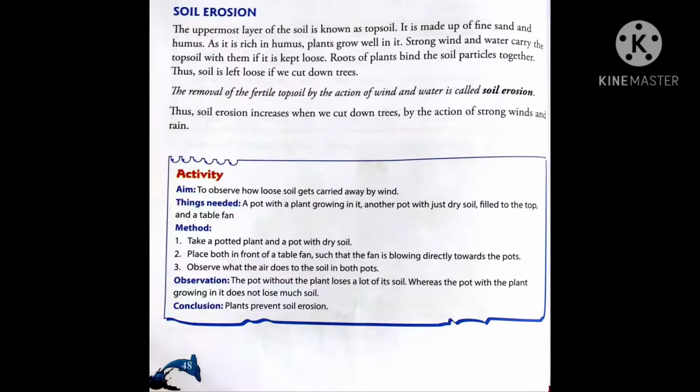Then comes our topic of soil erosion. It is an important topic. You all must know about this topic, soil erosion. Now what is soil erosion?